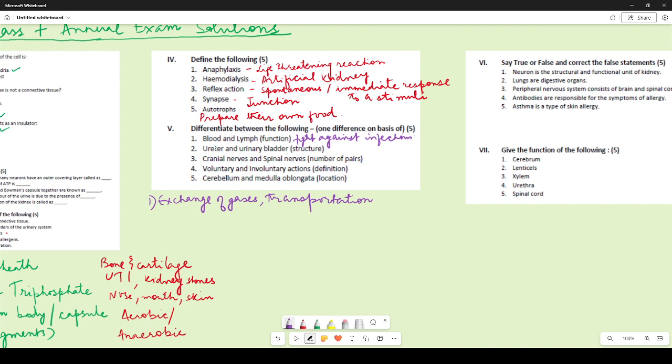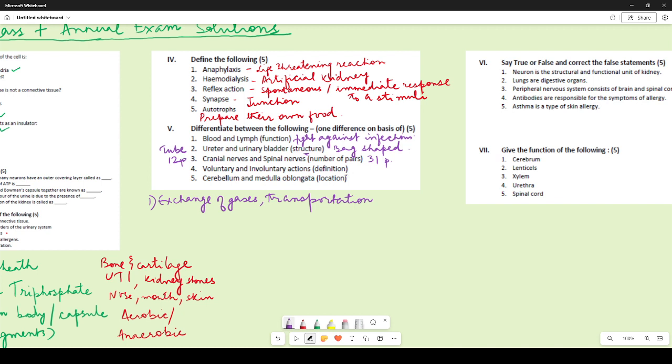Now ureter and urinary bladder, remember you have to differentiate between them based on their structure. So ureters are tube-like, whereas urinary bladder is bag-shaped. So it is like a bag which stores the urine. Now let us talk about cranial nerves and spinal nerves. Number of pairs. How many pairs are there? So there are 12 pairs of cranial nerves and there are 31 pairs of spinal nerves.